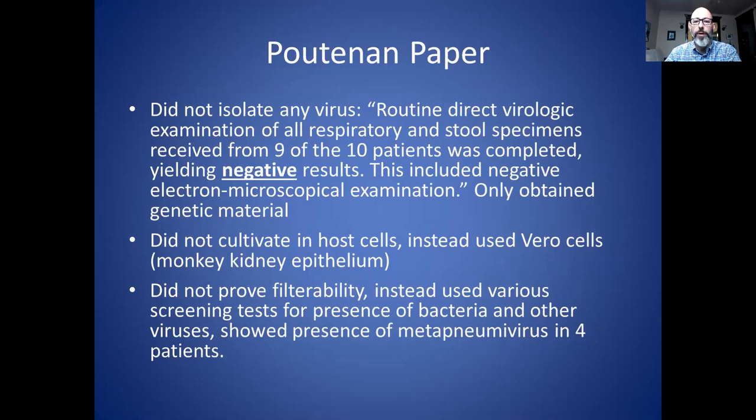And here's a quote from the article: "Routine direct virologic examination of all respiratory and stool specimens received from 9 of the 10 patients was completed, yielding negative results. This included negative electron microscopical examination." So they actually followed the right procedure here. They took the lung and stool specimens in this case and actually did try to purify those and look at those under a microscope, but they did not see anything. So that was a negative isolation.